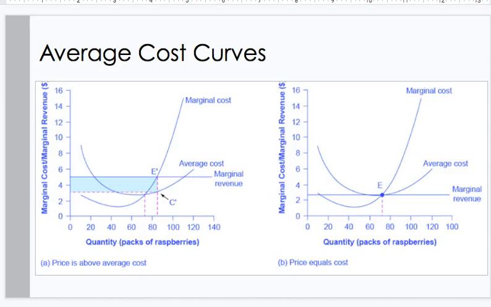So take a look at this. Here we see average cost curves. Marginal revenue is the price that's coming from the market, and at the point where marginal revenue equals marginal cost, which is E, we can tell if the firm is making a profit or not by comparing where average cost is relative to the price it's charging. So in A, price is above the average cost at that quantity where marginal revenue is equal to marginal cost, which is E, so there's a profit margin. In B, since price is equal to average cost at E, they're just breaking even.